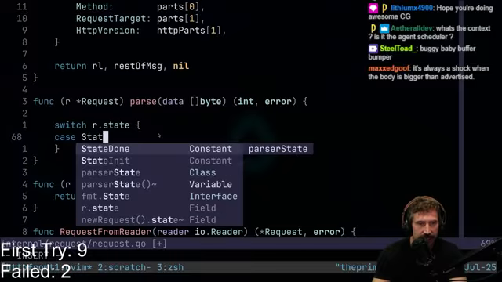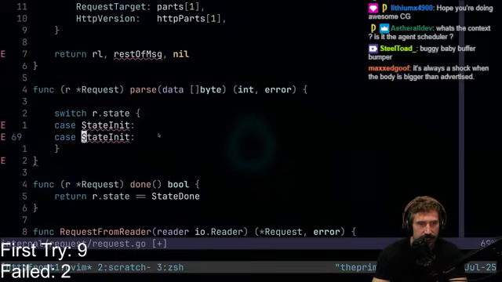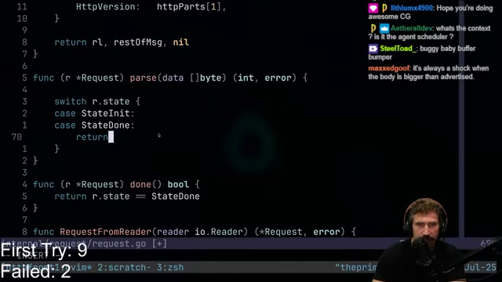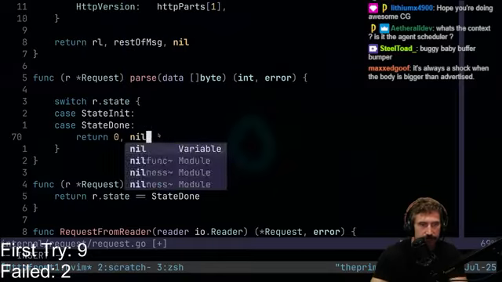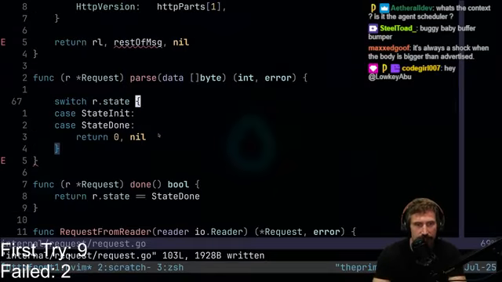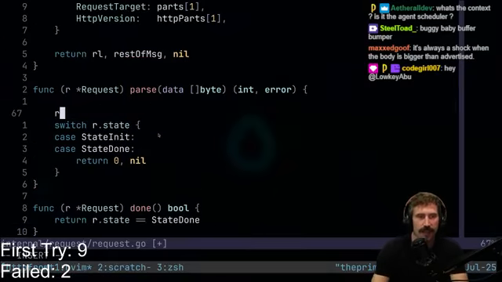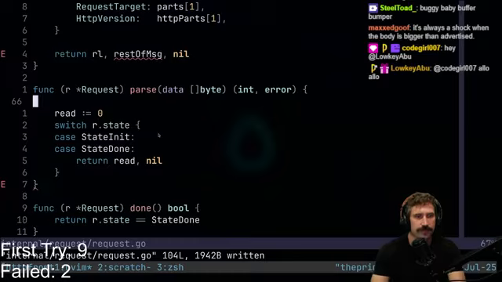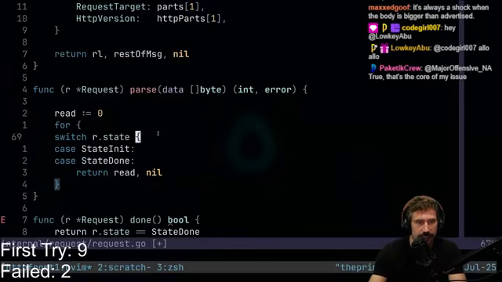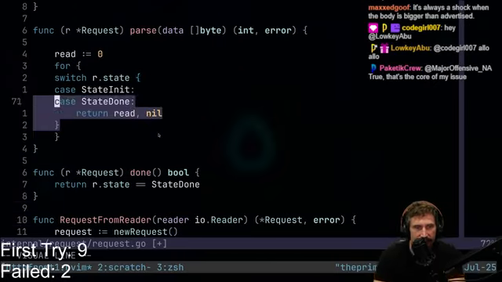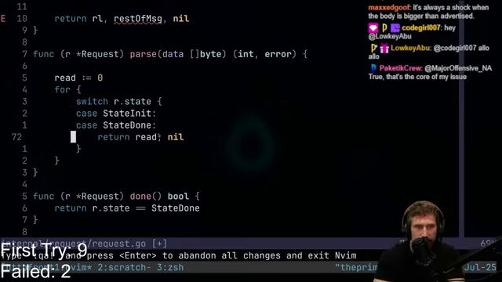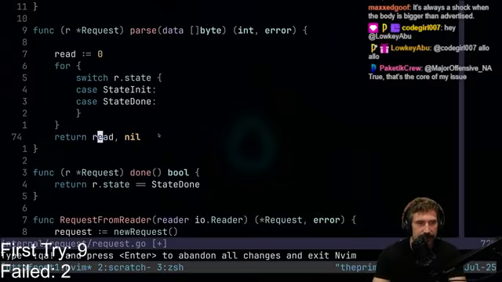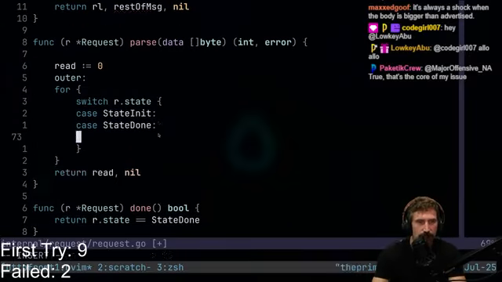Case state init. If we're in state init, we'll do this. State done, we're going to return 0 or nil, right? If we are done, we're done. That's that. Maybe I'll go like this. Read equals 0. There we go. And then we'll do a little for loop on top of this. This will make sense in a second why we're doing this. And then I'll put that out here because I typically like that. Outer, and then do a little break outer.